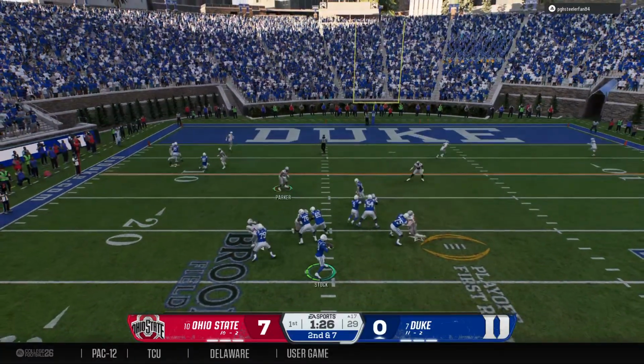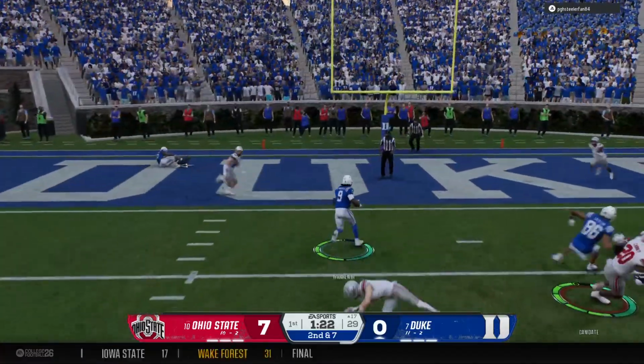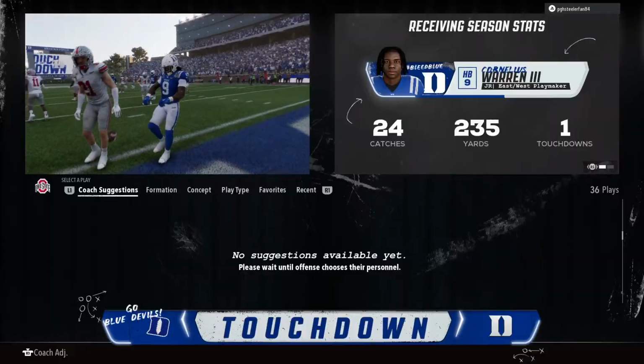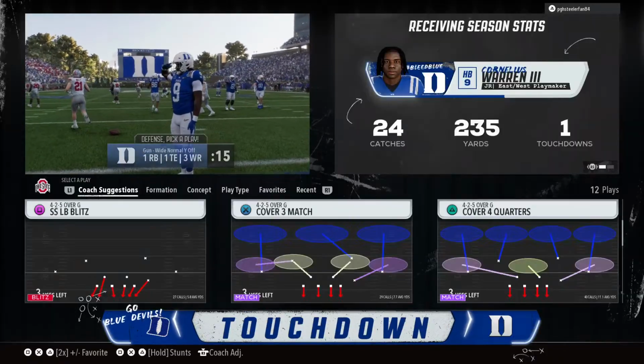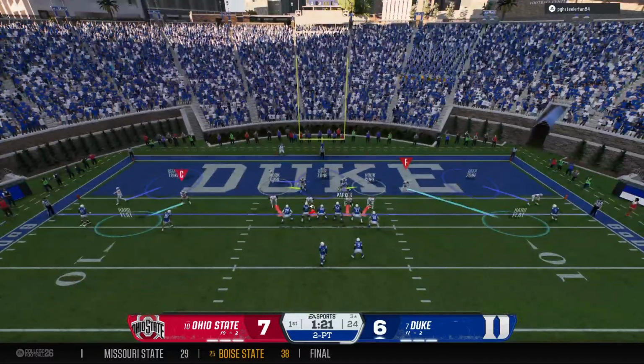Looking to throw yet again. Running out of time in the pocket. Grab down the middle. It's Warren. Touchdown. And that treated counter punch delivered. So with playoff pressure, the offense executes a long, grinding, methodical drive.